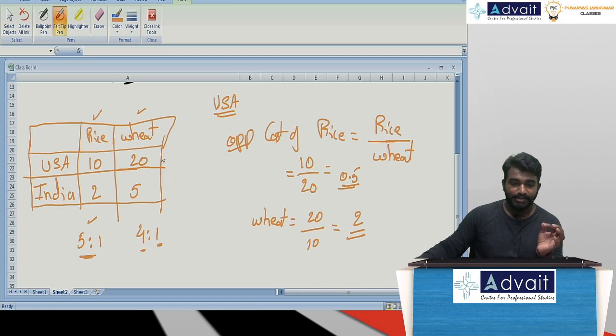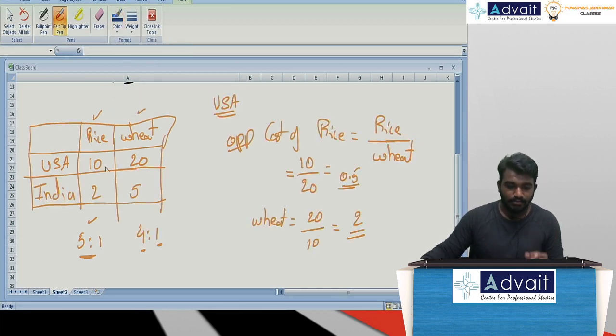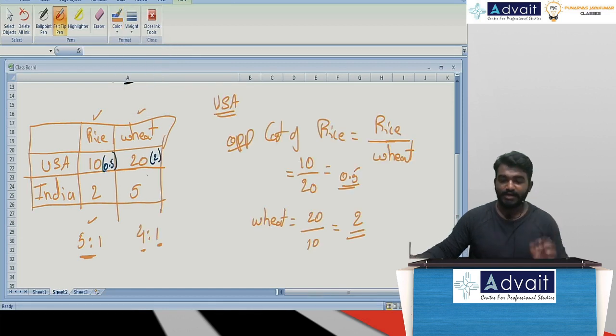Now, sir, the opportunity cost of rice was 0.5. The opportunity cost of wheat is 2. Now, let us calculate the opportunity cost for India.